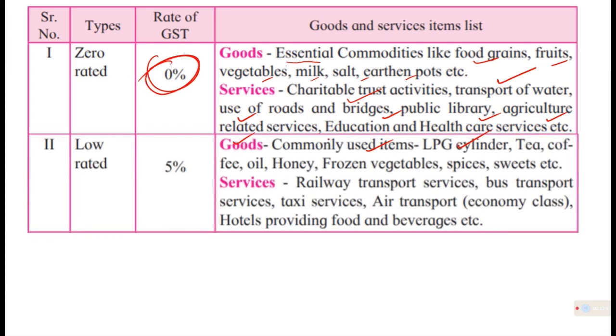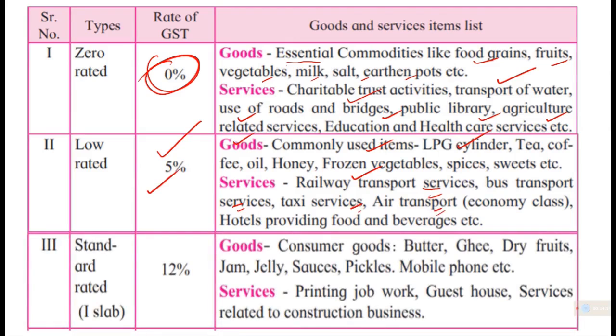But certain items like LPG cylinder, tea, coffee, honey, frozen vegetable, or food items, 5% GST. Railway transport, this is a service. And here it is transport service. All services have 5% tax.